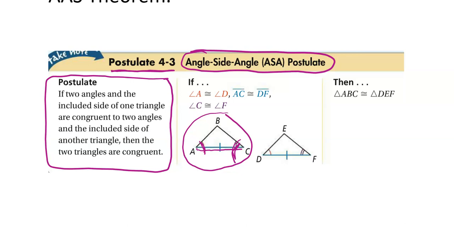So we talked about the included angle the other day, and remember the included angle looks like this. So here's a side, and it's the angle in the middle. So this one is the opposite, where you have the two angles, and the side that's included is between them. So it's the same concept, it's just the opposite order. So just make sure you remember that they have to be connected in the order that the letters say.